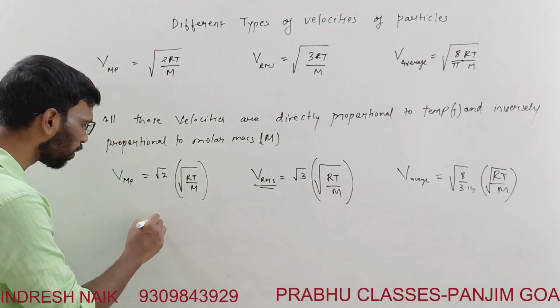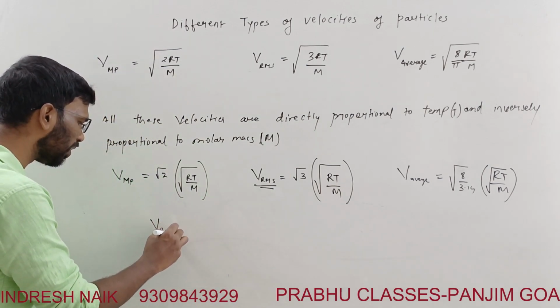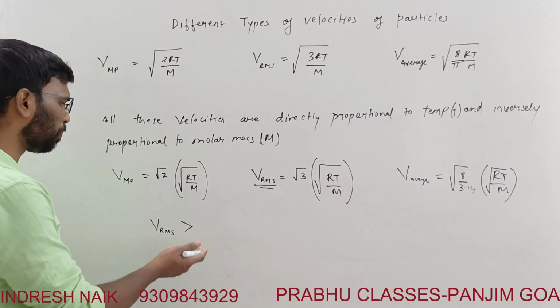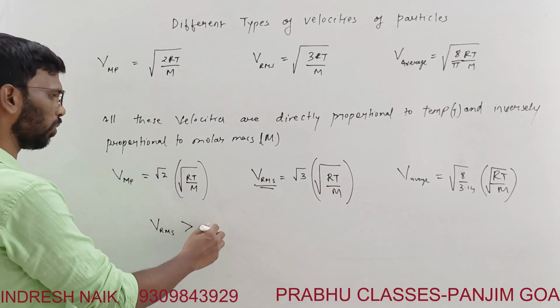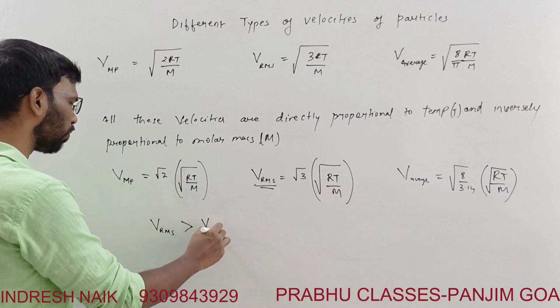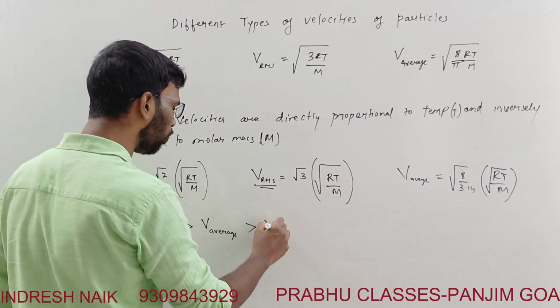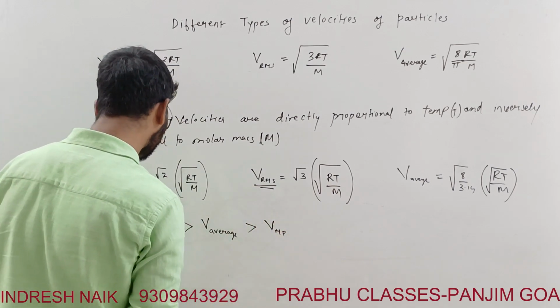So the biggest value is VRMS, because square root of 3 is bigger. Then comes V average, and the least velocity is the V most probable.